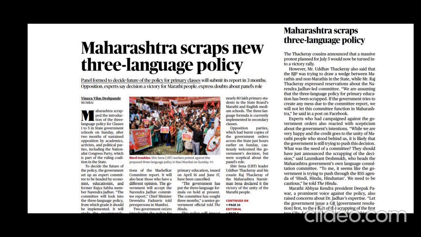Okay, so which state came up with the scrapping policy now? It is Maharashtra. Here what you have to see is what this three language policy is, and next you have to see why Maharashtra is coming up with this step. What is the reason? What are the advantages of this policy? And the fourth important point is what will be the impact of the removal of this three language policy.